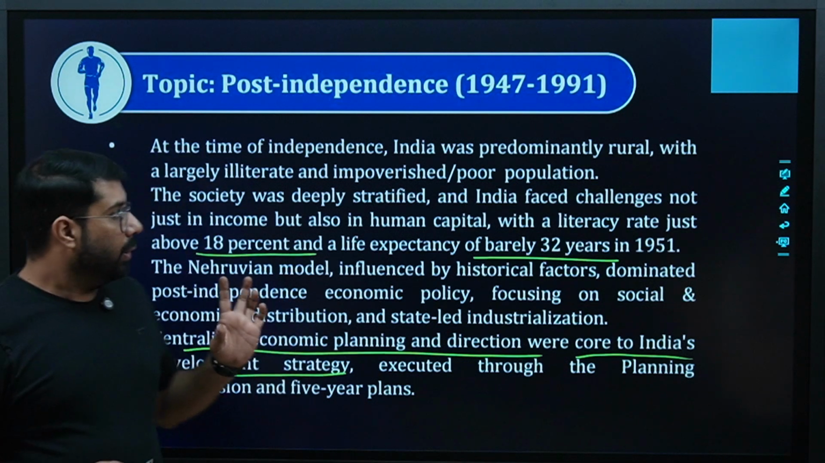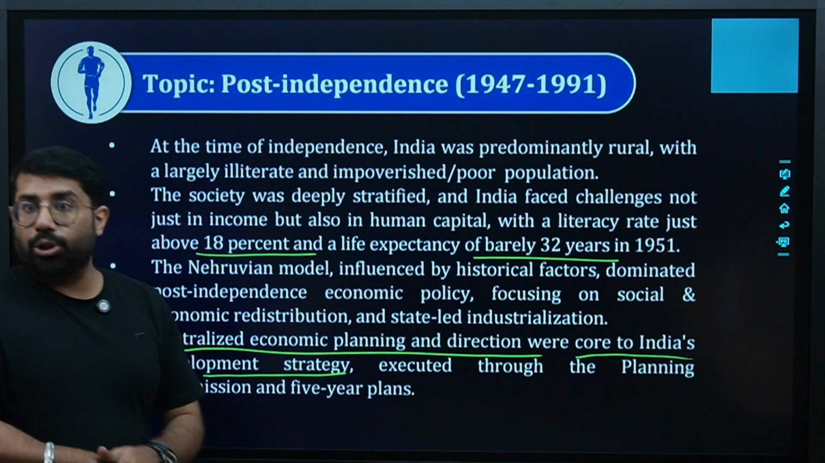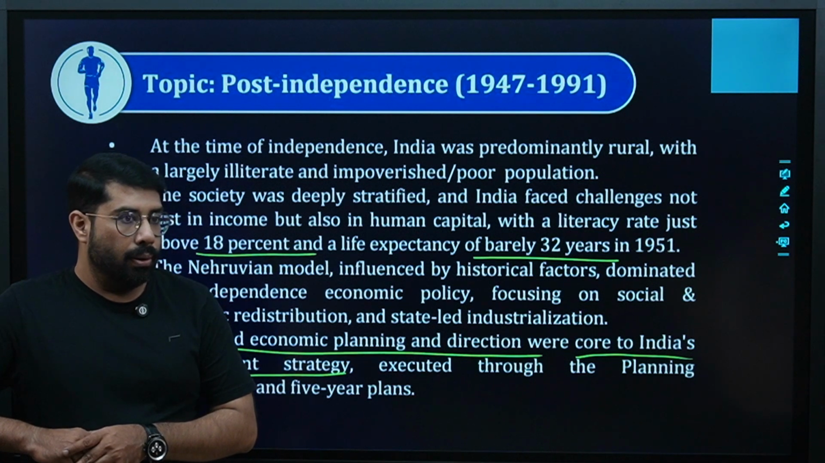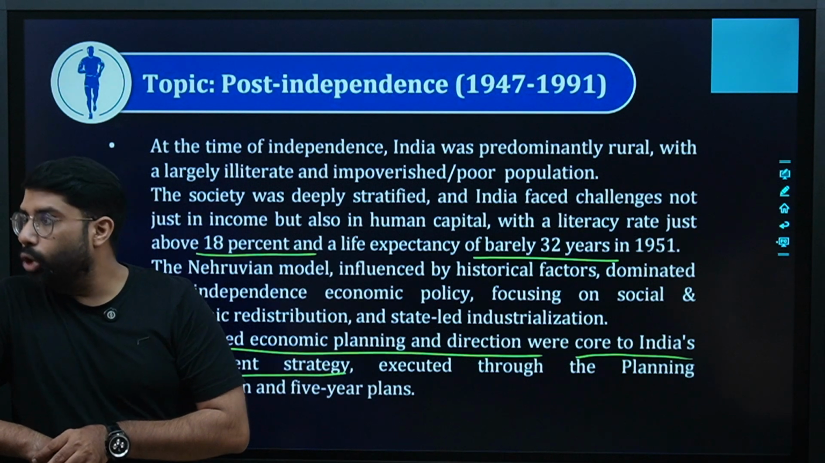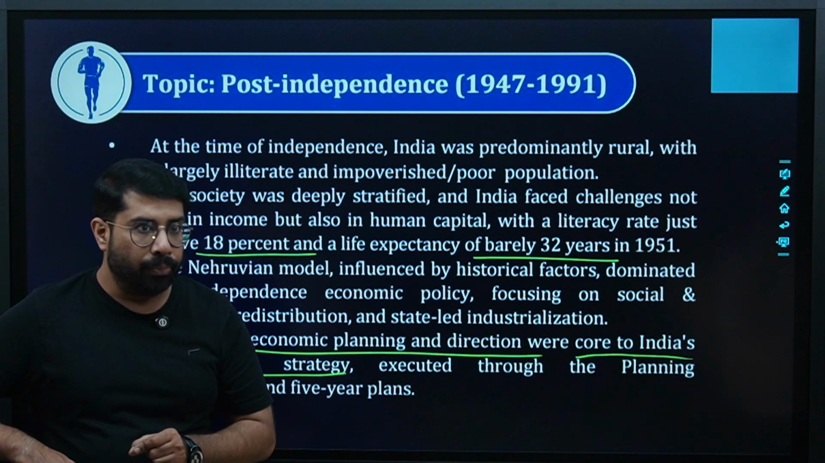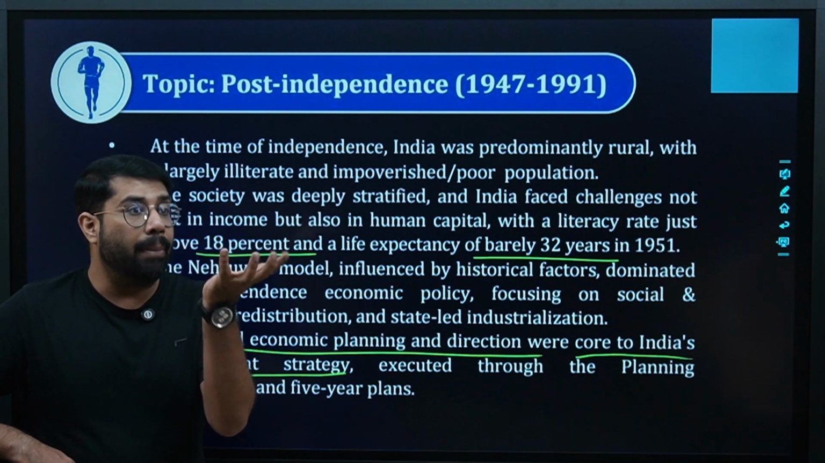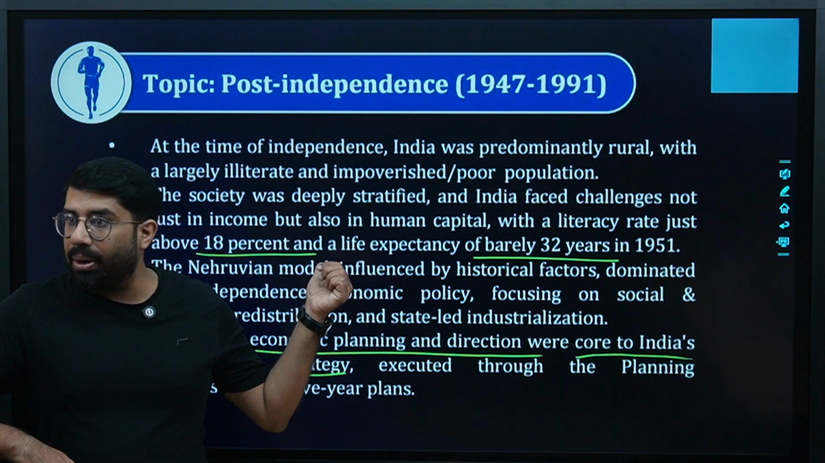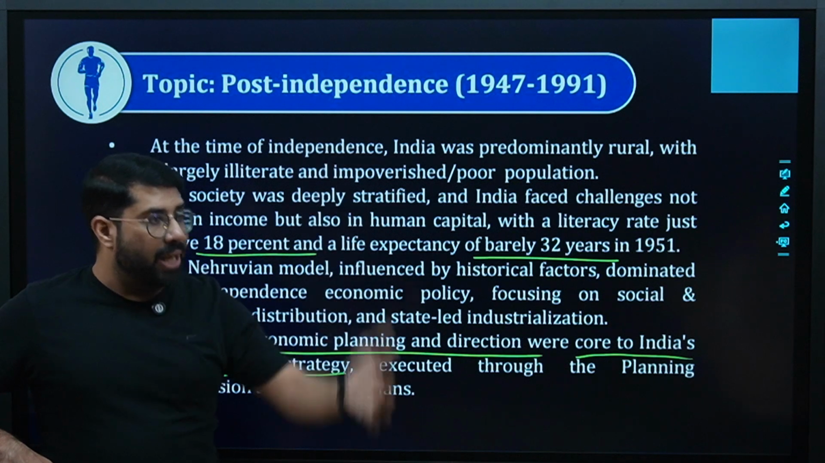This is a very serious issue. See what it is saying: India was lacking in human capital. Sir, what is human capital? There's a difference between human and human capital. Human means an illiterate, unskilled, untrained person. Human capital means when you train a person, put skills in that person, educate that person, that human becomes human capital. He becomes an asset for you. So when we say India was lacking in human capital, we mean there was a lack of skilled workers.